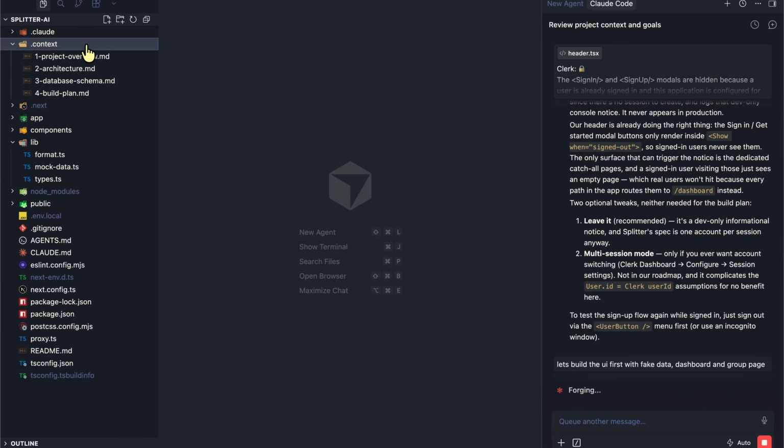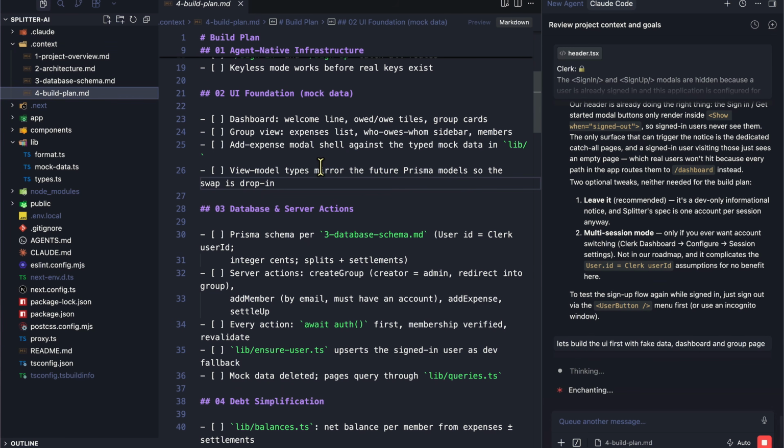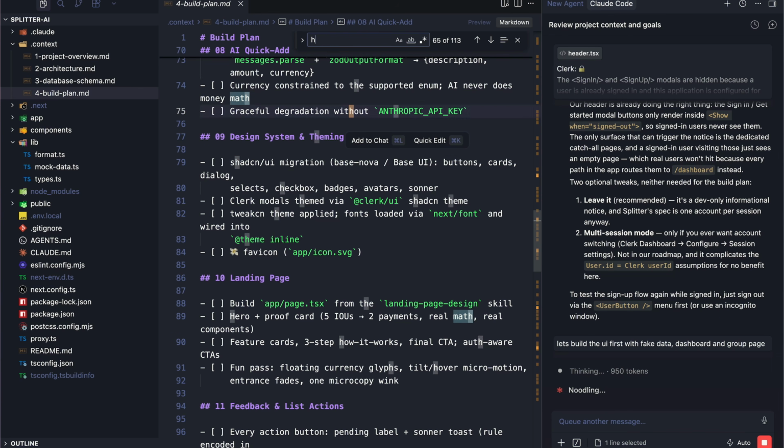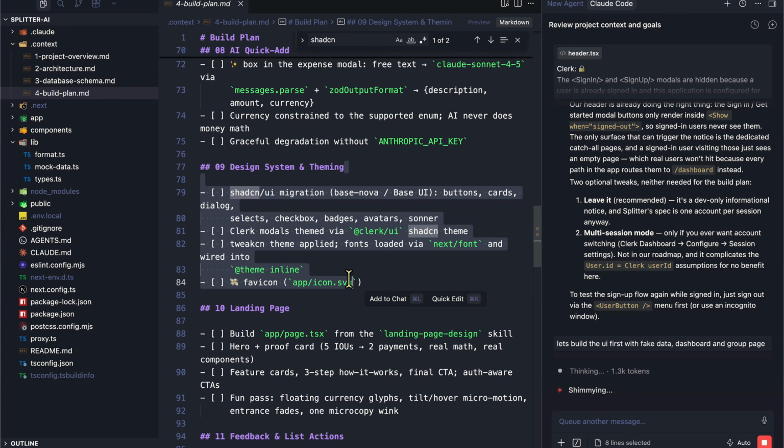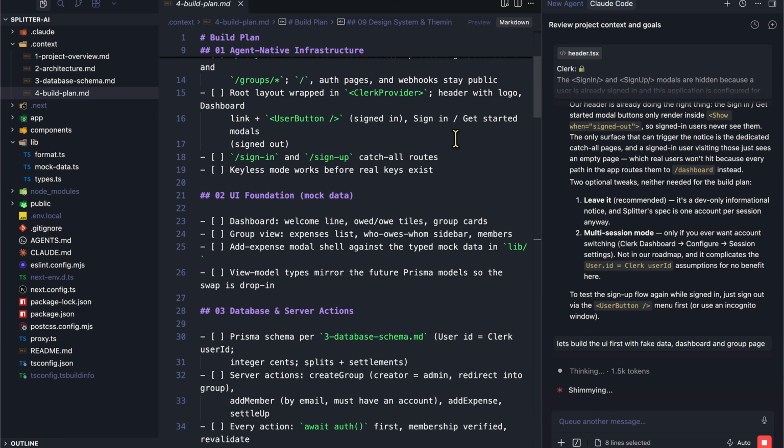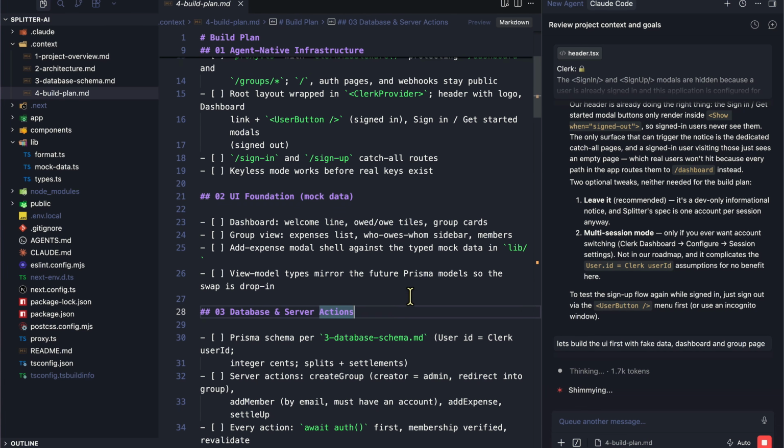So now it's literally going to go through the build plan and build the UI foundation for us. And if we take a look at ShadCN, that comes inside design system and theming. For now, we're just focusing mainly on the UI foundation. We'll add ShadCN later. Now, ideally, you could also just add ShadCN here.